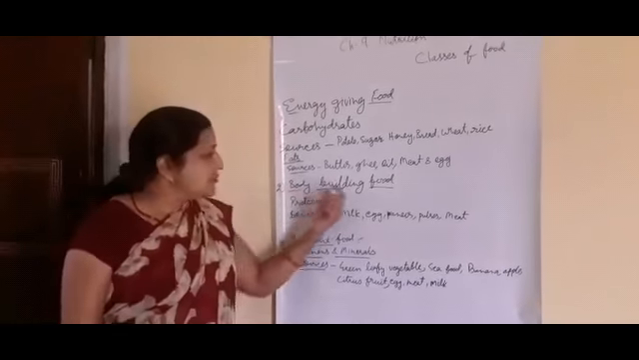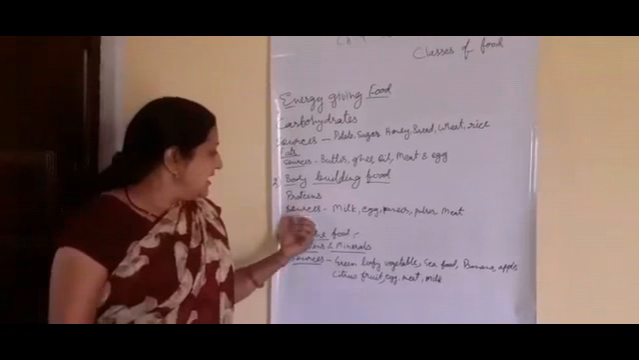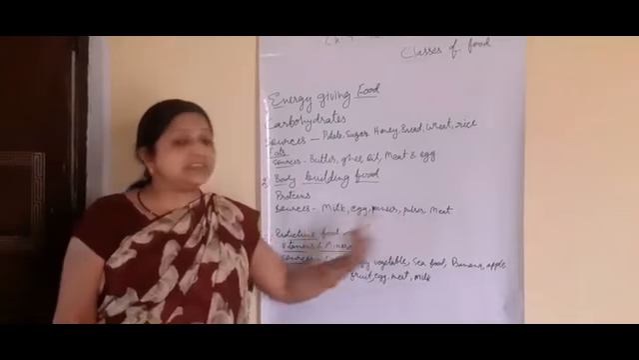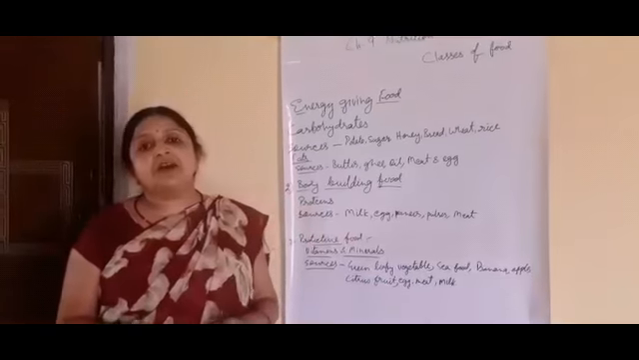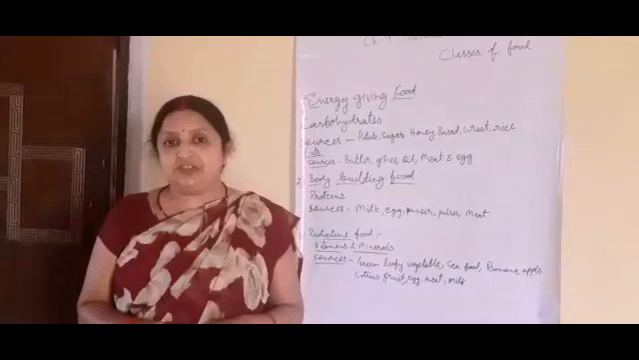Second is the body building food, which is protein. The sources of body building food are milk, egg, paneer, pulses and meat. These body building foods are required by the body for the repair of damaged tissue.